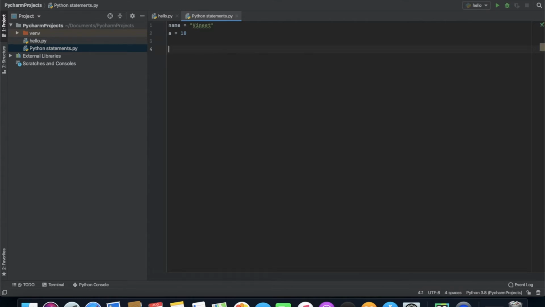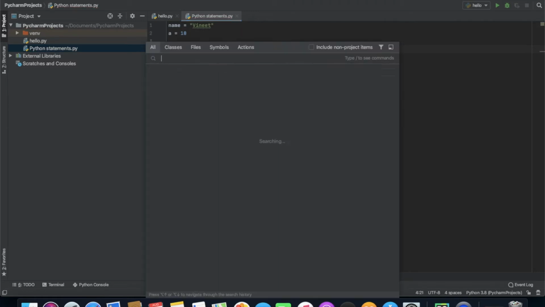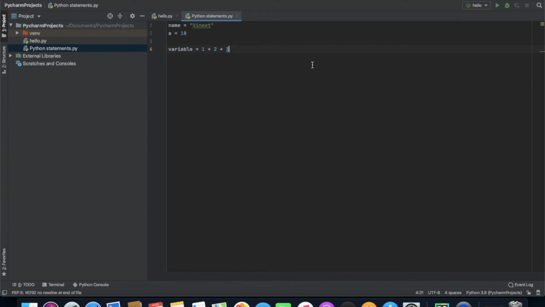Suppose I'm gonna define a variable. So I'm gonna keep 1 plus 2 plus 3. Now I need to extend to another line, so I'm just gonna simply put the line continuation after plus. Then I'll be going into the next line.